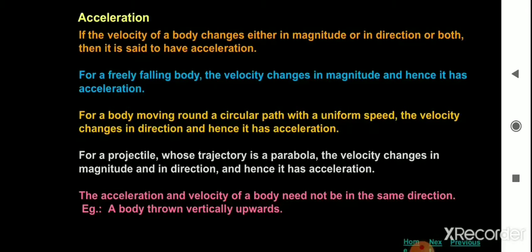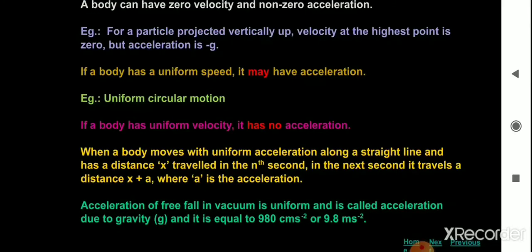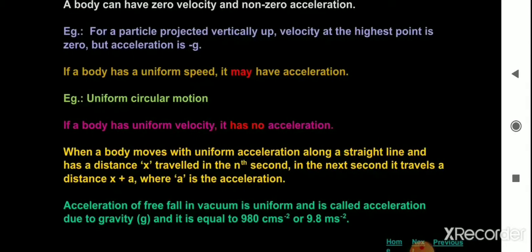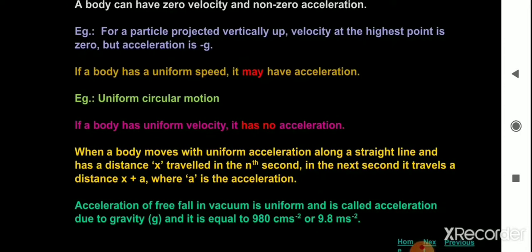A body thrown vertically upwards, for example: in that case the velocity and acceleration are in different directions. Now, a body can have zero velocity and non-zero acceleration.